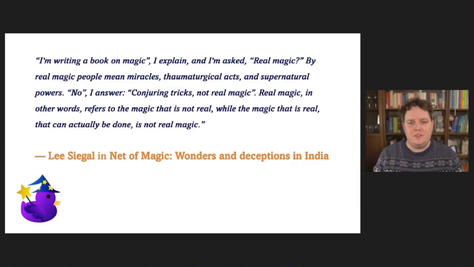I'd like to end my talk with a quote from Lee Siegel. "I'm writing a book on magic," I explain, and I'm asked, "Real magic?" By real magic, people mean miracles, thaumaturgical acts, and supernatural powers. No, I answer, conjuring tricks, not real magic. Real magic, in other words, refers to the magic that is not real, while the magic that is real, that can actually be done, is not real magic.